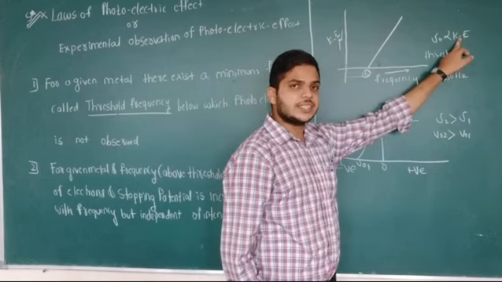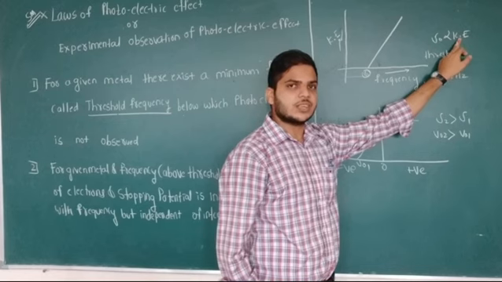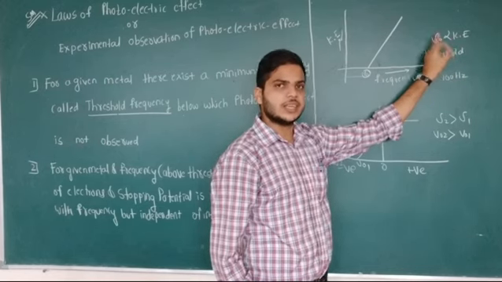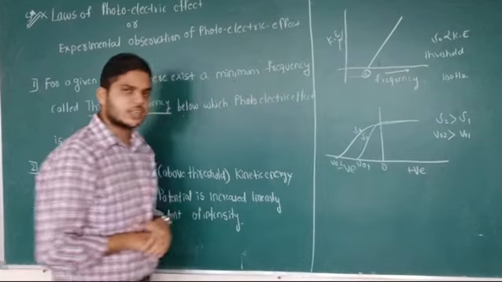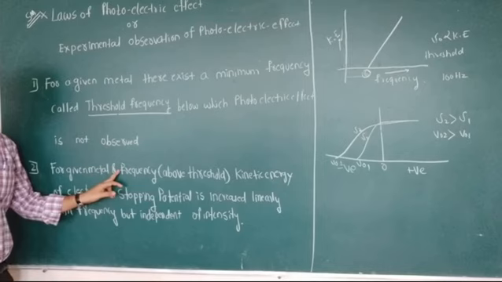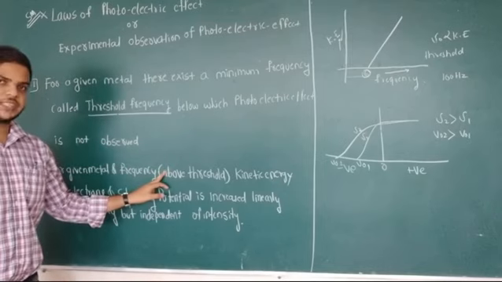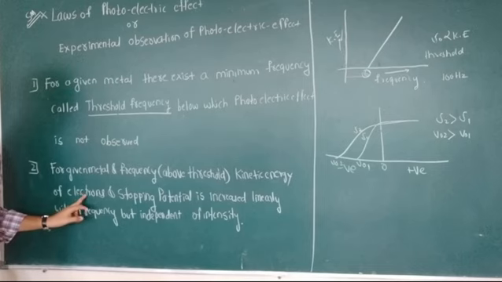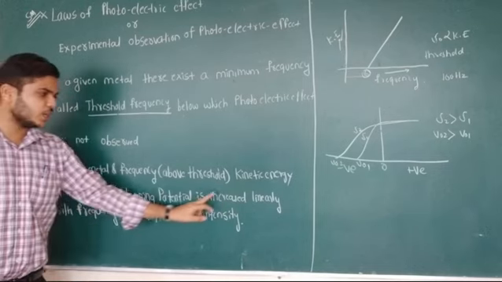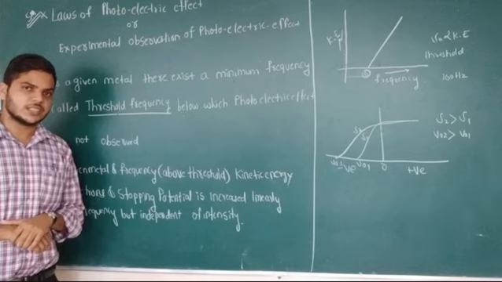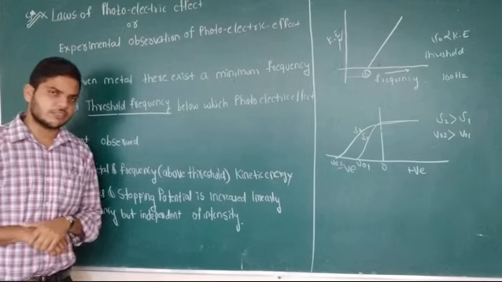The kinetic energy of the emitted electron is directly proportional to the frequency of the radiation. Therefore, what is the second observation? For a given metal and a frequency above the threshold frequency, the kinetic energy of the emitted electron is directly proportional to the frequency, and it is increasing linearly with the frequency.